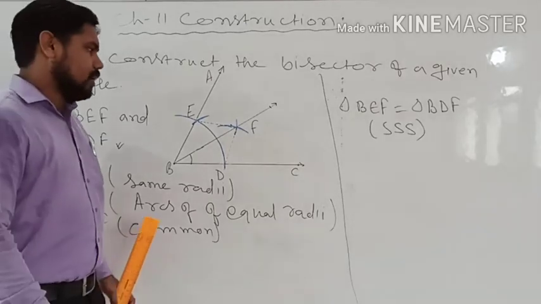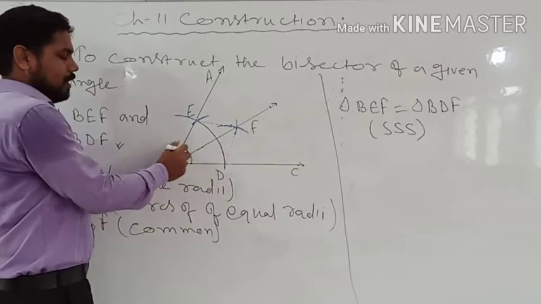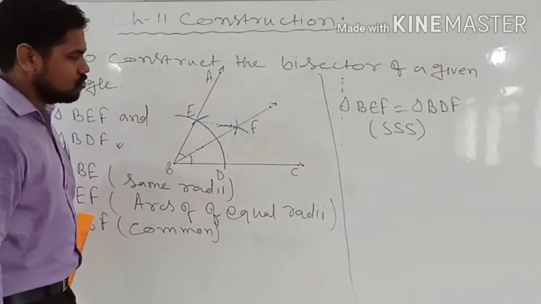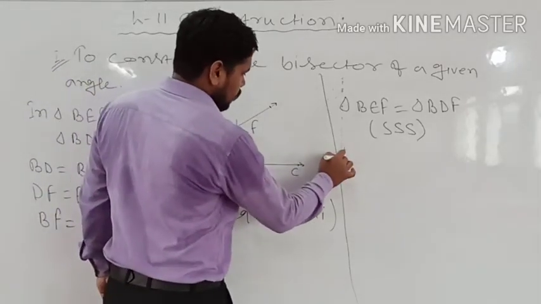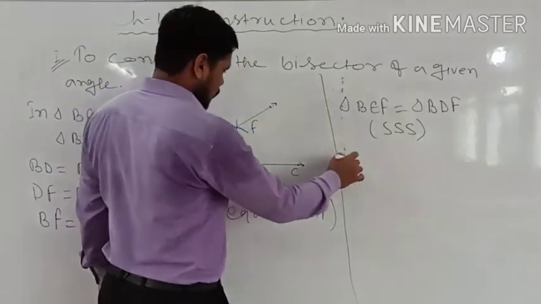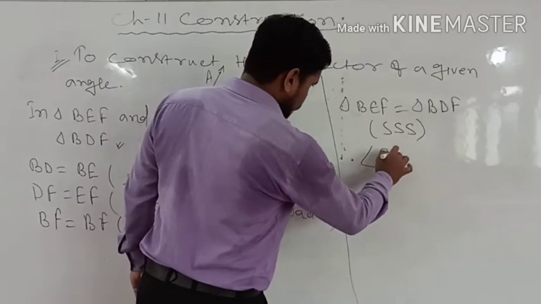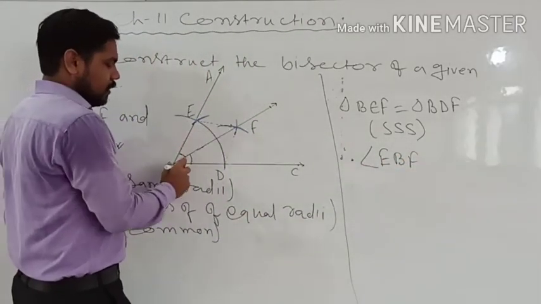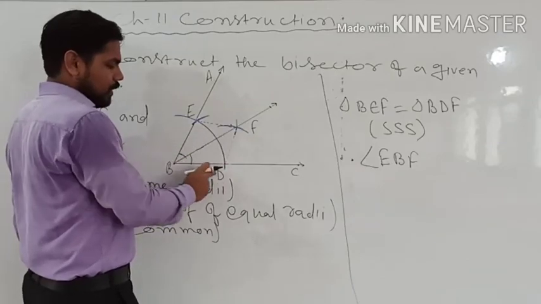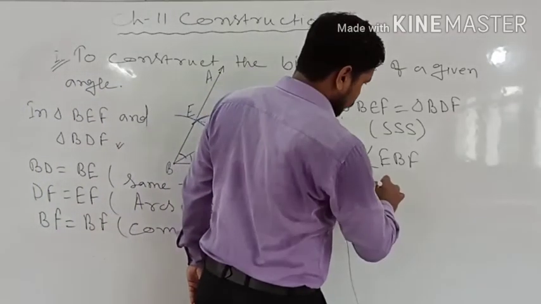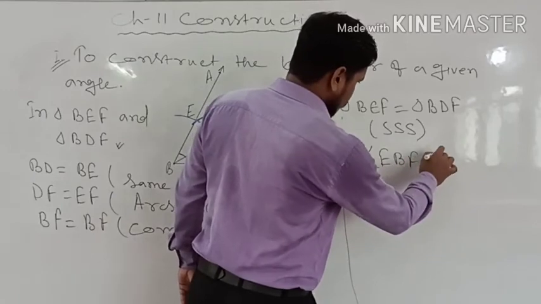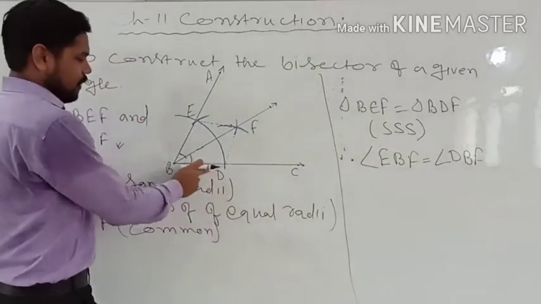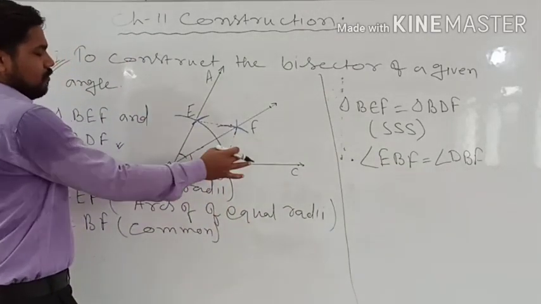So if these two triangles are congruent, then this angle measurement will definitely be equal to this angle measurement. Therefore angle EBF will be equal to angle DBF, or FBD, whatever you write.